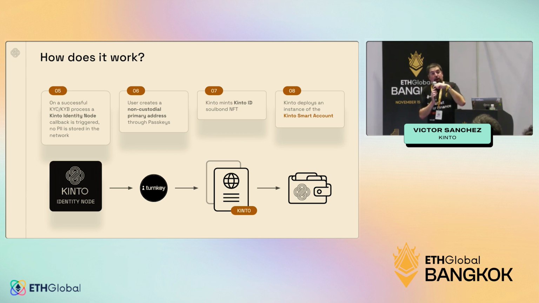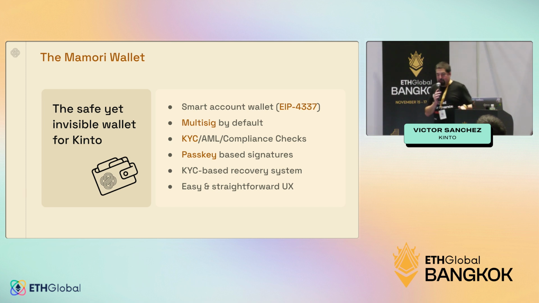And not only that, we are also creating a multi-sig wallet, which is really important to offer that level of security that we were mentioning before. But that first signer is a Turnkey managed signer that is triggered by either your biometrics, so your fingerprint or your face, or your device itself or your password manager if you have it. Once you have cleared all of this process, you will end up with a Kinto wallet with at least 2 signers, the first one being triggered by your biometrics, and a Kinto ID that is cleared to operate on the chain. So let's talk a little bit about the wallet.